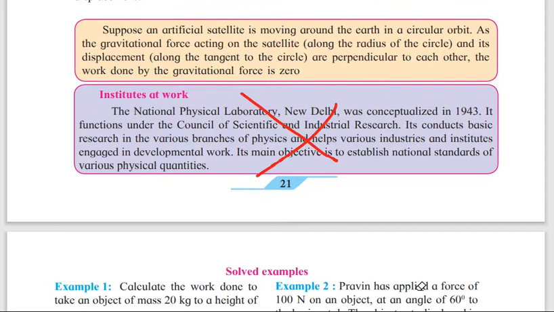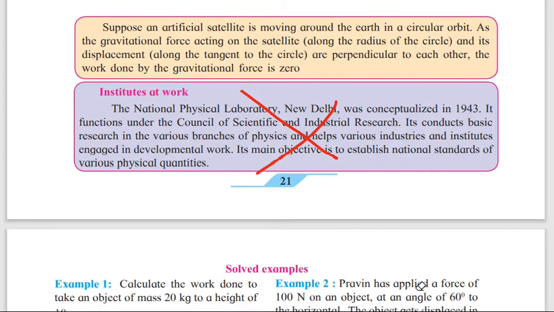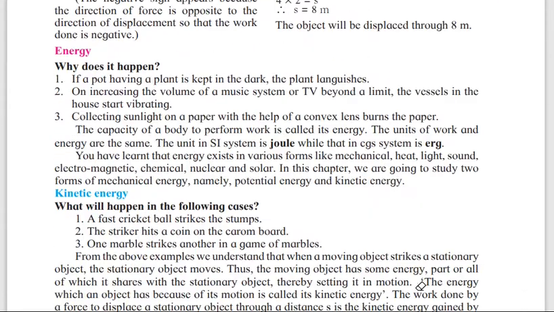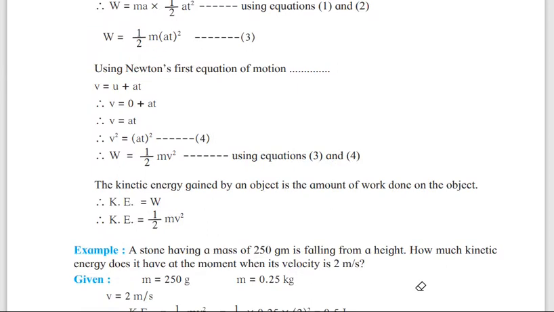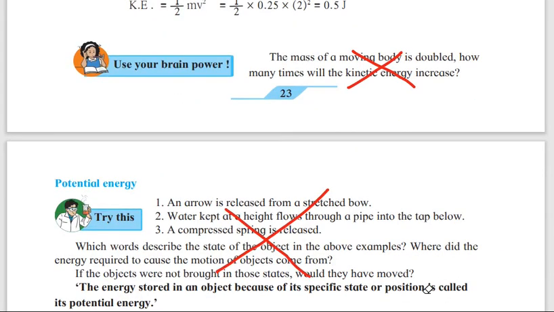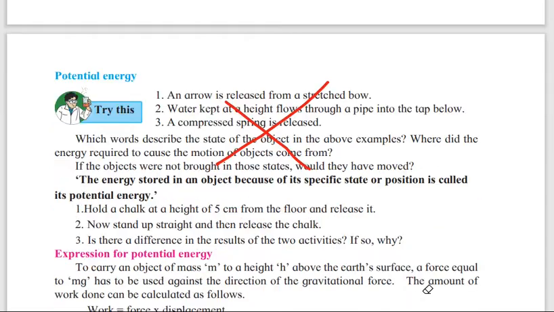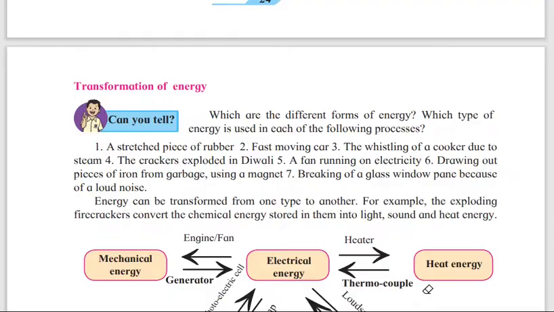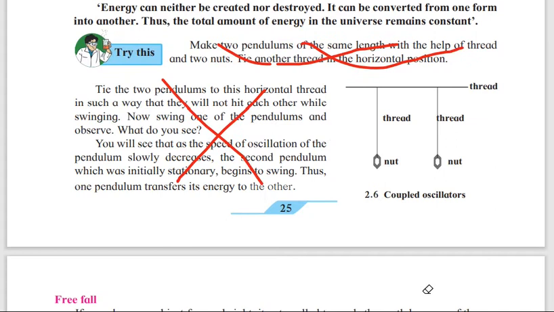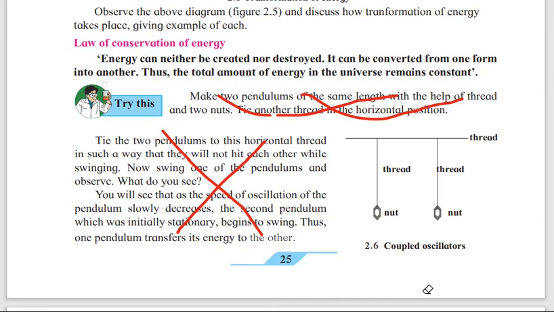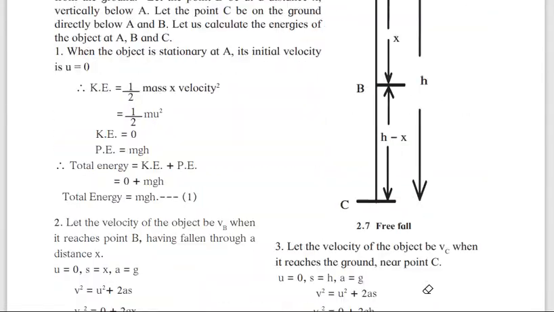So this text box also you don't have to do. Then next year solved examples you have to do, page number 22. 23, again the last one, that is use your brain power. In 24, try this, is not there. 25, again see try this, it's not there, but above you can see in the dark letter, law of conservation of energy you have to learn.